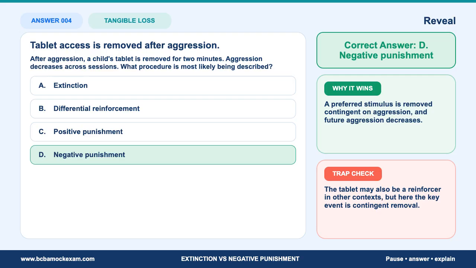Trap check. The tablet may also be a reinforcer in other contexts, but here the key event is contingent removal. A familiar example, such as ignoring, only works as extinction when the function fits. That distinction is what usually separates the correct answer from the attractive distractor.